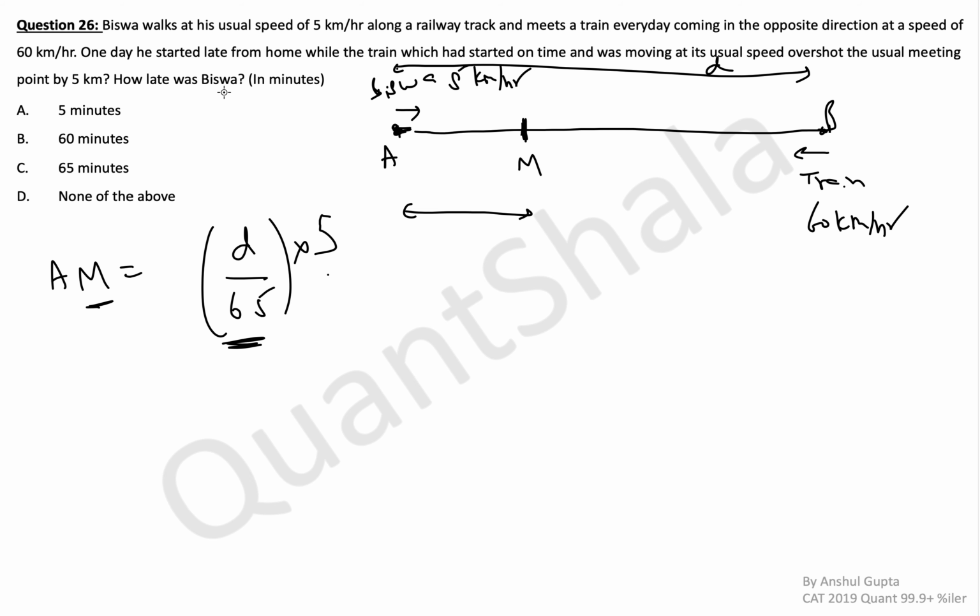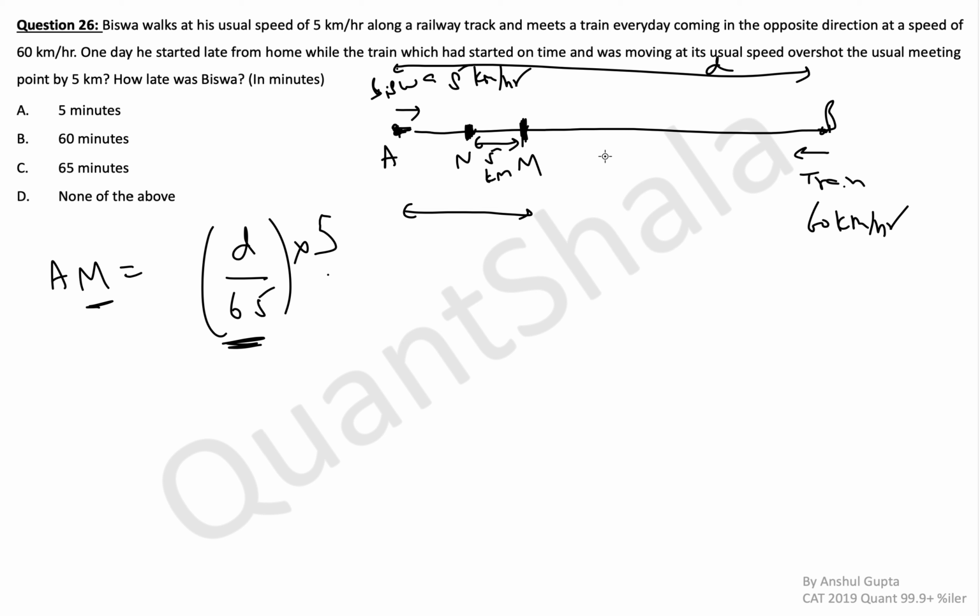Now one day Biswa started late from home, while the train, which started on time and was moving at its usual speed, overshot the usual meeting point by 5 km. How late was Biswa? So this time the meeting point here is N and the distance here is 5 km. They were generally meeting at M. The new meeting point is 5 km away, because Biswa started late and the train came 5 km extra.